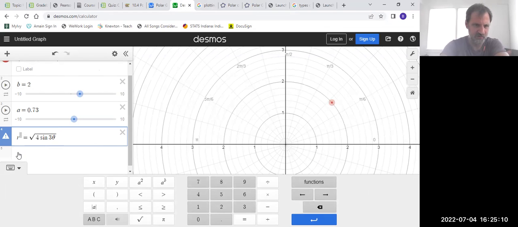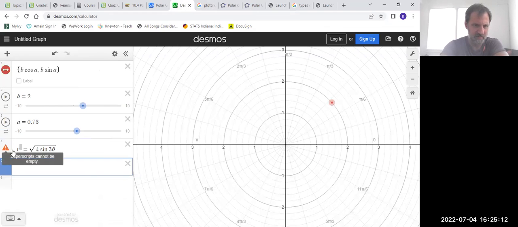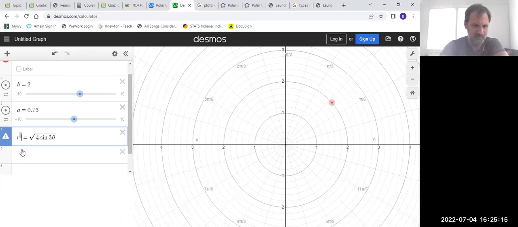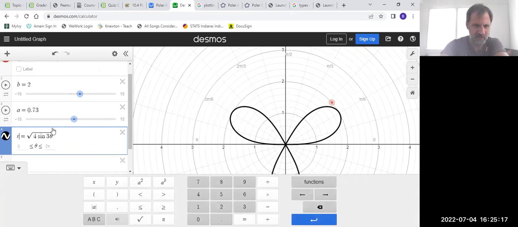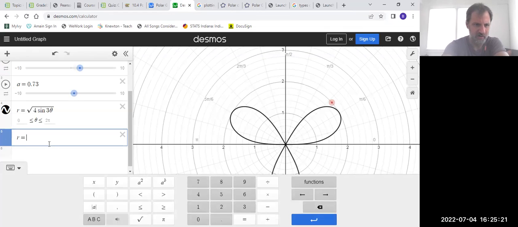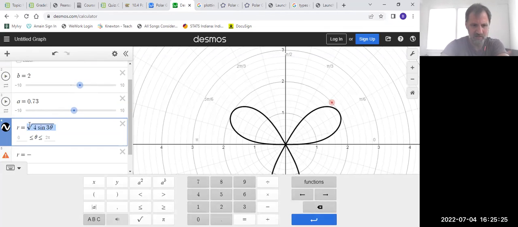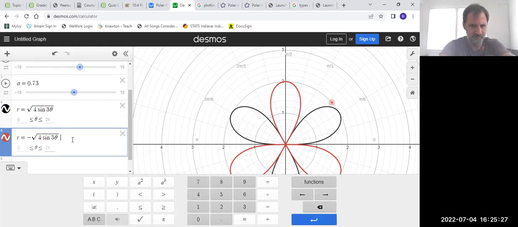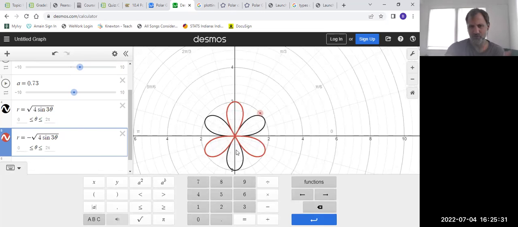That's a positive version. Okay, take that out. So there's that one. And we're going to pair it with R equals minus. So this is the R squared. Putting those two together gives me the R squared equals 4 sine 3 theta.